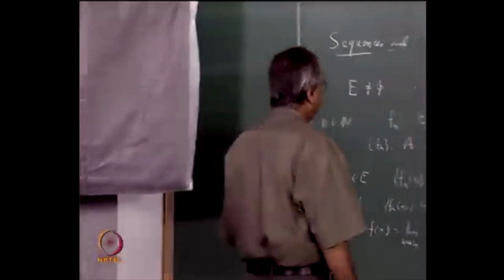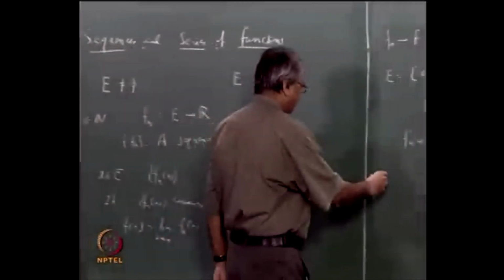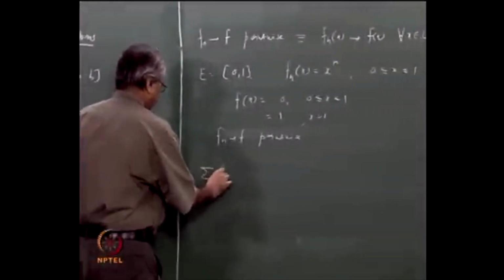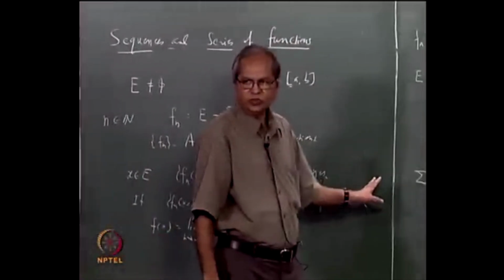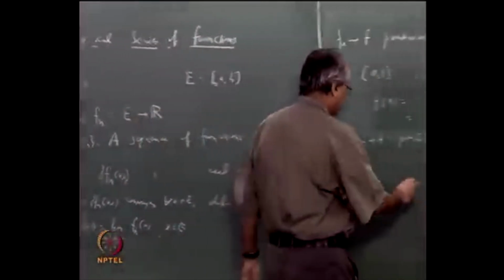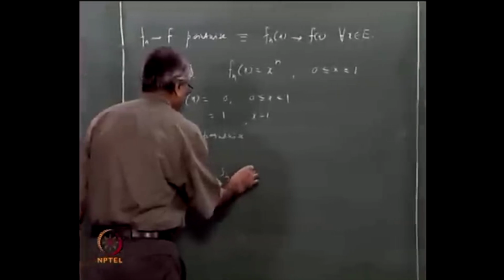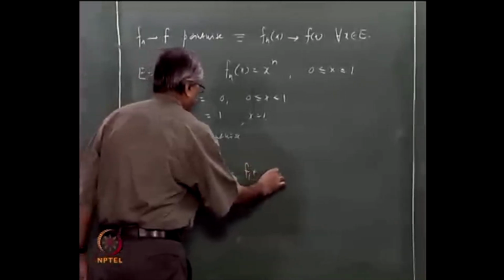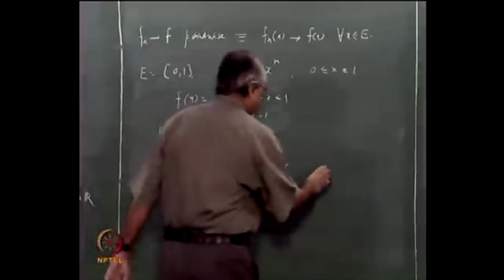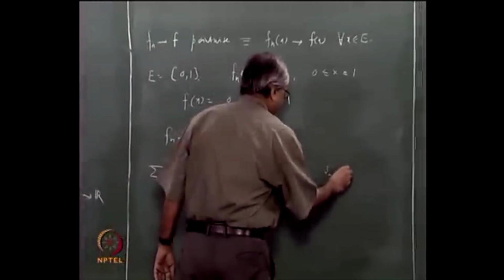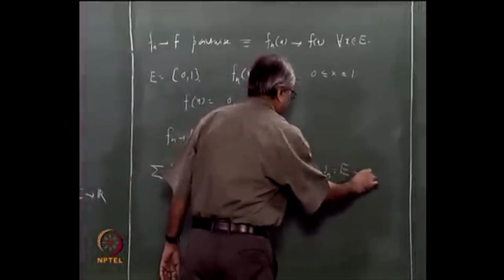Suppose I want to talk of a series, let us say sigma fn. Then look at its partial sums. Suppose this is Sn, Sn will be now f1 plus f2 plus up to fn. Remember, each Sn is a function. Each Sn is a function from E to R.